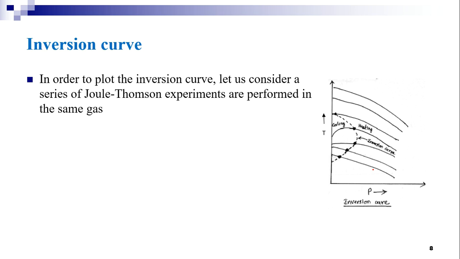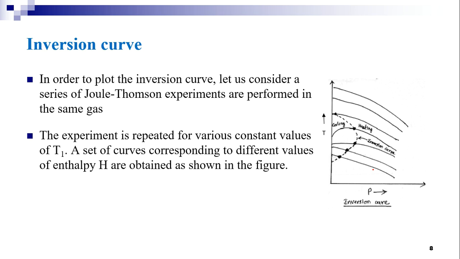Let P1, T1 be the initial pressure and temperature on the high pressure side, and P2, T2 be the pressure and temperature on the other side of the porous plug respectively. Keeping pressure P1 constant, temperature T1 on the higher pressure side is changed. Again, pressure P2 is varied, and every time the temperature T2 is noted. The experiment is repeated for various constant values of T1.